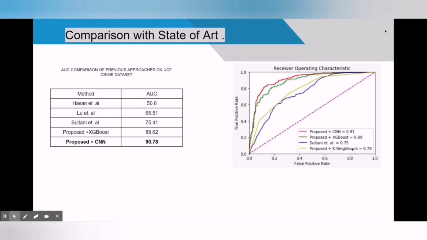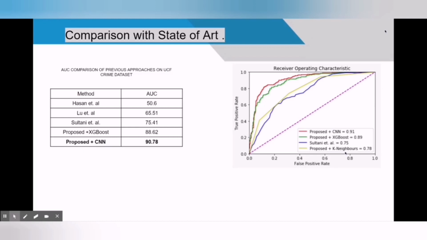Comparison with the state of the art. We compare receiver operating characteristics of C3D with multiple instance learning against our proposed solution with different classifiers tested on the same dataset. Our approach using CNN achieves a 0.91 AUC against C3D with MIL, which got a 0.75 AUC. Our approach, with a better F1 score, proves that we tackle the problem significantly.